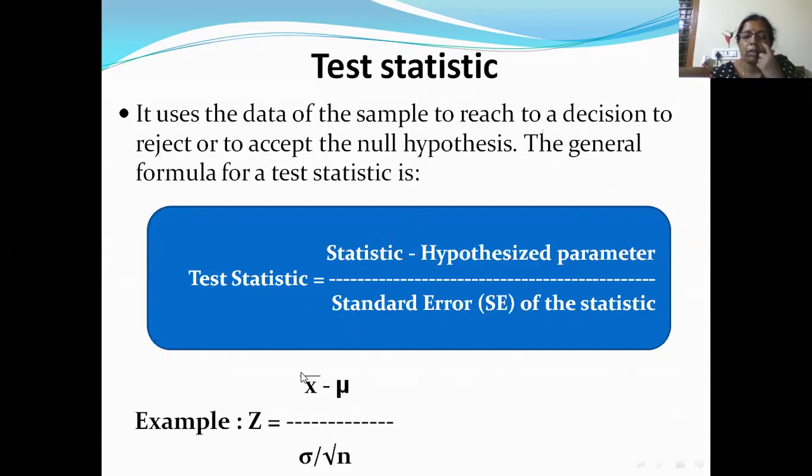This formula I've already given: standard error of X bar is sigma by root n. So my test statistic will be Z is equal to X bar minus mu by sigma by root n. So this is called the test statistic. Now using this formula, we'll calculate the value, and this value will be compared with the table values that will be given to you in tables.